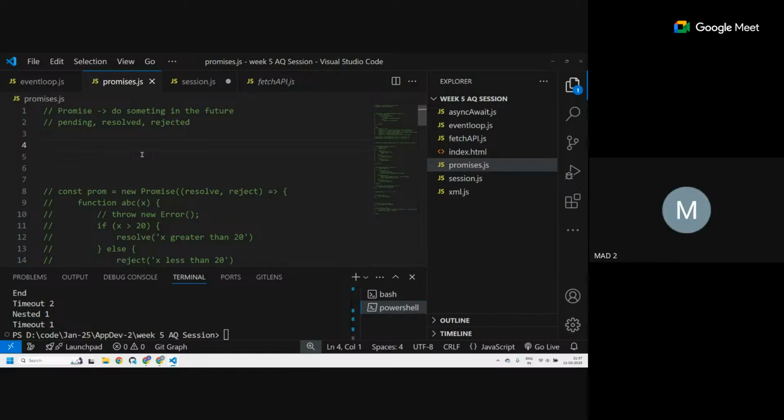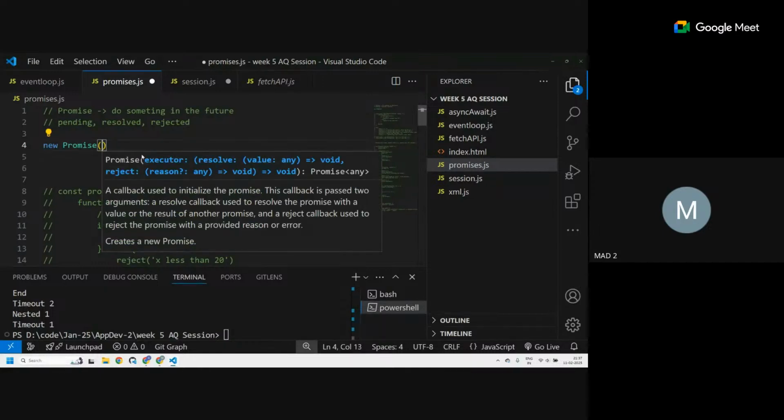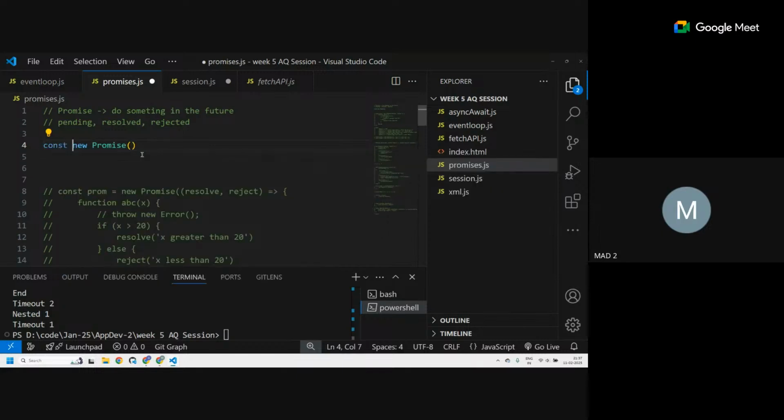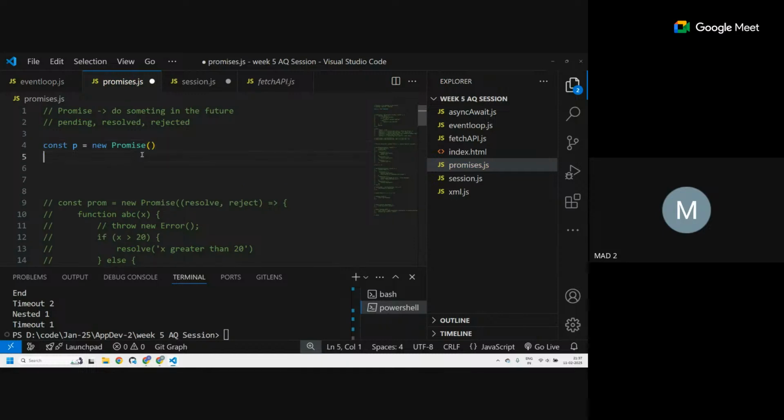So first of all, to create a promise, we simply write new Promise with a capital P. And this creates a new promise, but it's not helpful as of now. It's not doing anything, it's just creating a promise. So let's store it in a variable. Let's have const p equal to new Promise. Let's see what happens when I console.log this. I was writing print, don't know why. node promises.js.